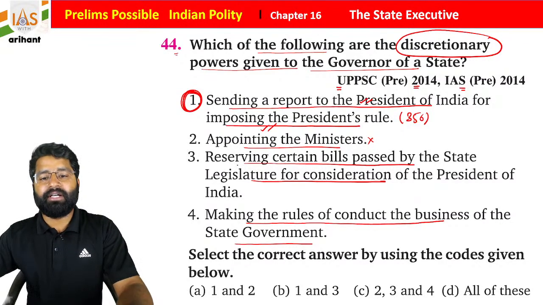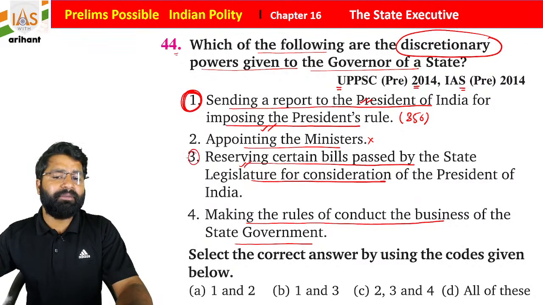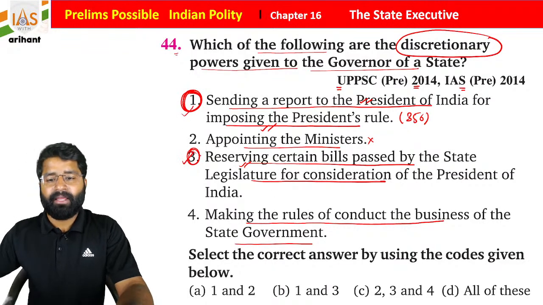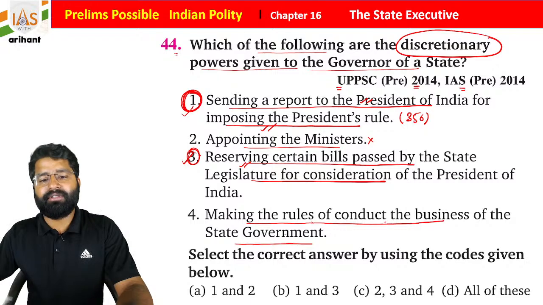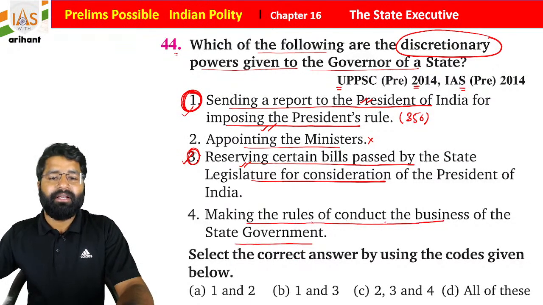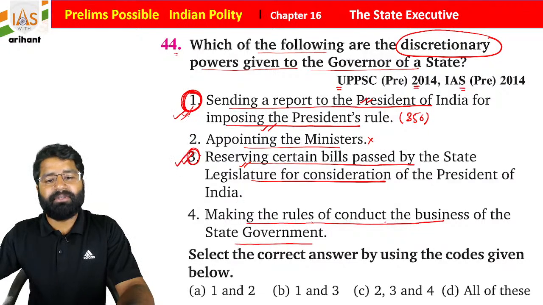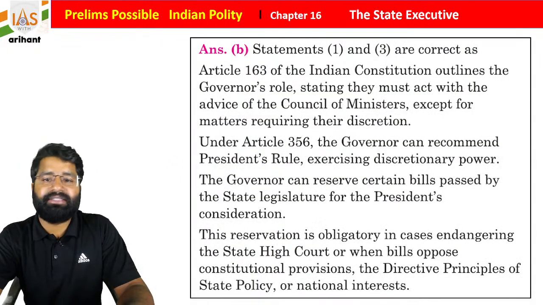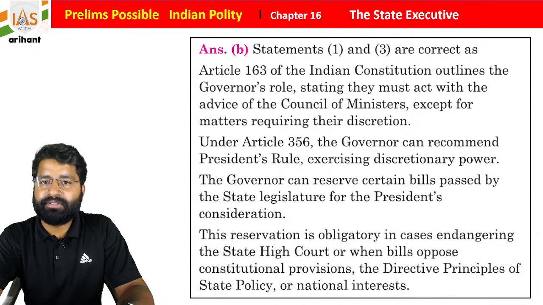So that is incorrect, and he can reserve a bill for the president's reconsideration. So statements 1 and 3 are correct, and the others are incorrect. So 1 and 3 is the correct answer, students. Okay everyone, easy. So this is one point.